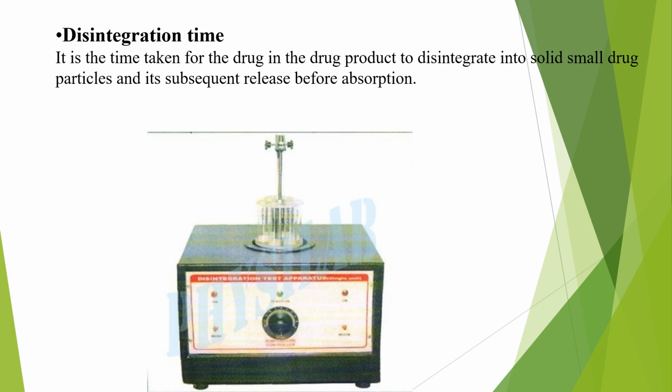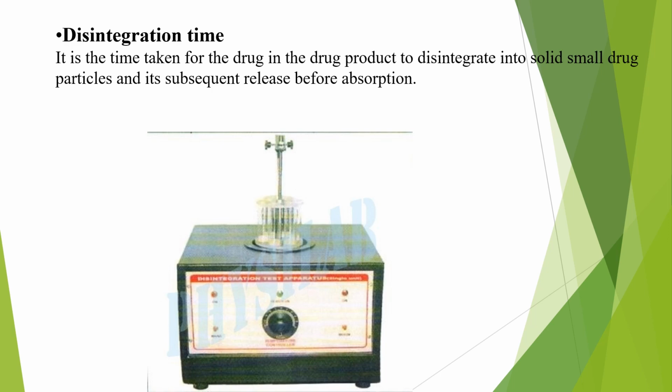After some time, the wire basket will be empty, with no tablet fragments in the basket. Then we note down the time between starting the apparatus and the time when there are no tablet fragments in the basket. That is the disintegration time of the test tablet. So this is about the disintegration test apparatus.